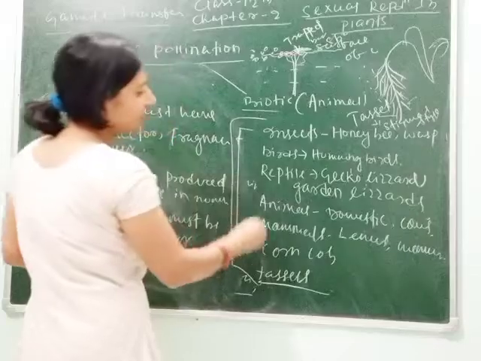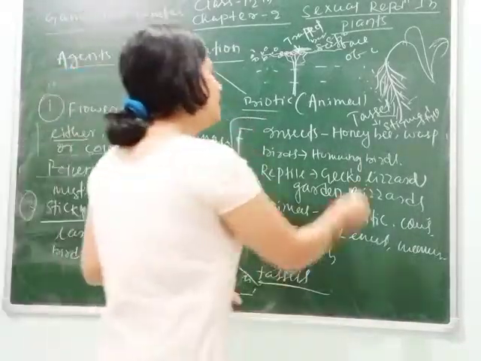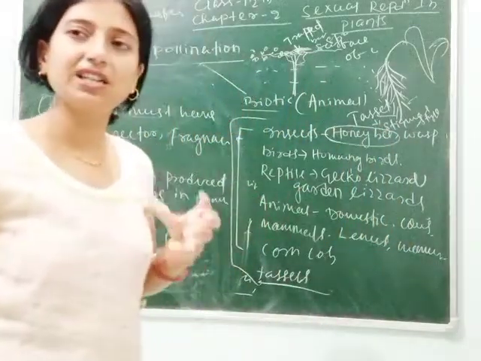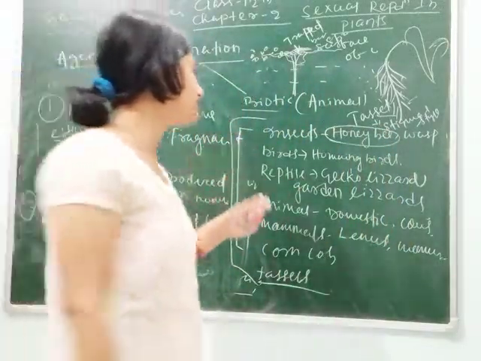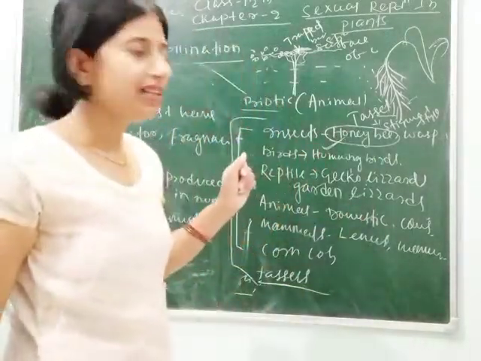Among all the pollinating agents, insects, especially honeybees, are the most important. More than 60% of pollination is done by honeybees.